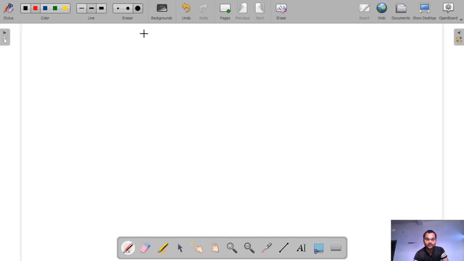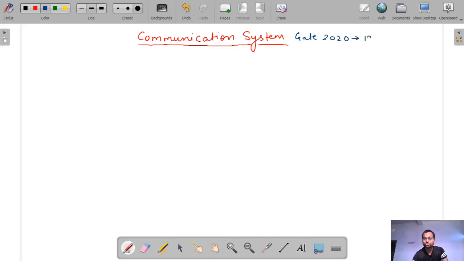Today we are going to start a new subject, communication system. It is very important for electronics students because in the GATE exam every year around 10 to 12 marks come from communication system. As you know, in GATE 2020, a 12-mark question came from communication system, plus a few more marks from a mix of communication system plus mathematics. So around 12 marks of questions came this year, so it is one of the most important subjects.